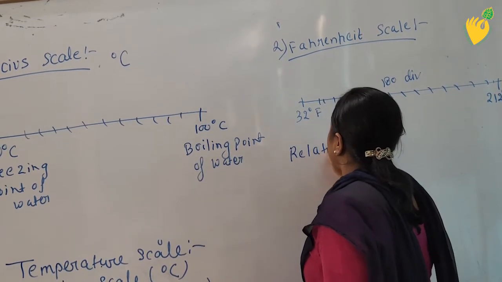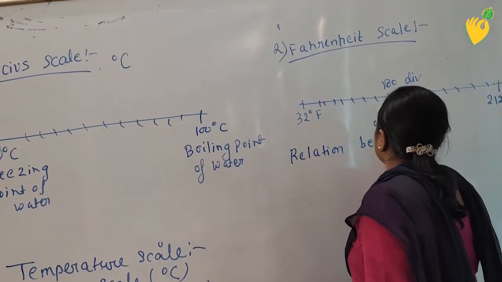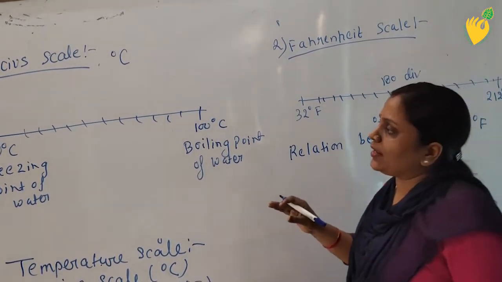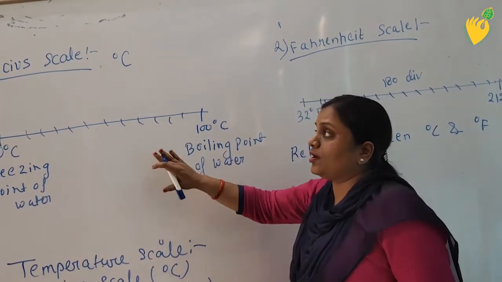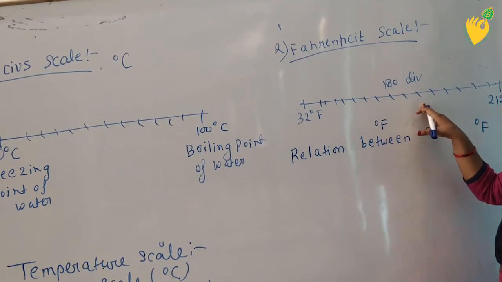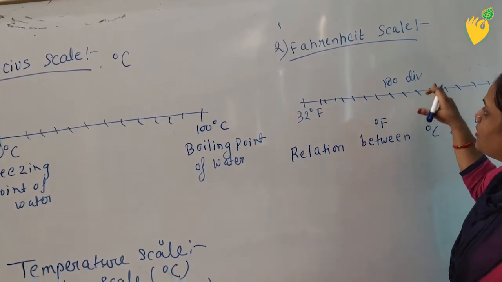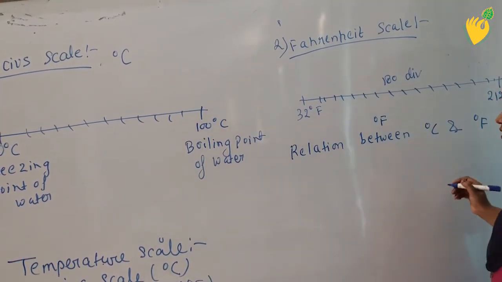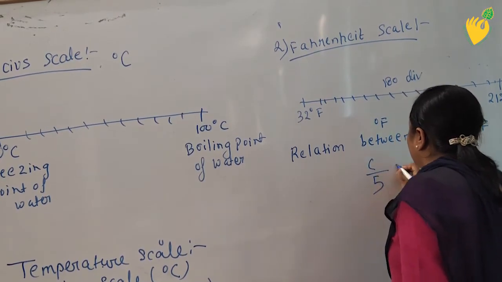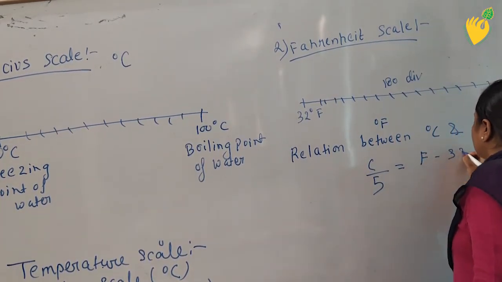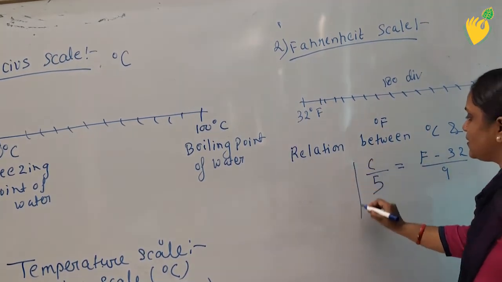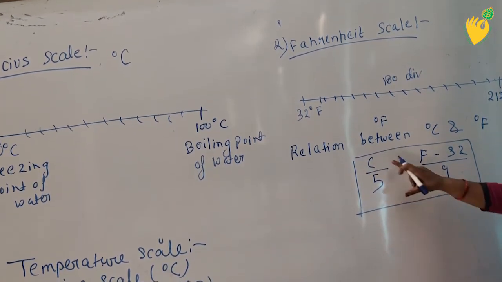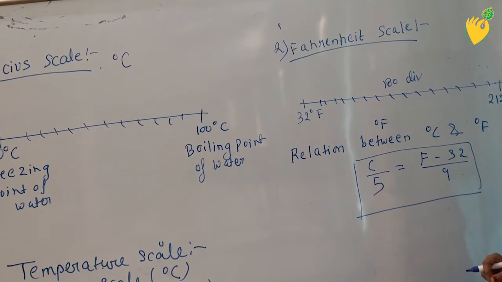Relation between degree Celsius and degree Fahrenheit: if you have a temperature on the Celsius scale, you can convert it into Fahrenheit, and if you have a temperature on the Fahrenheit scale, you can convert it into Celsius. The formula for converting is C upon 5 is equal to F minus 32 upon 9. Here C represents Celsius and F represents Fahrenheit.